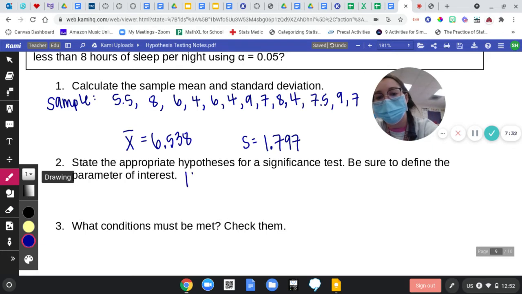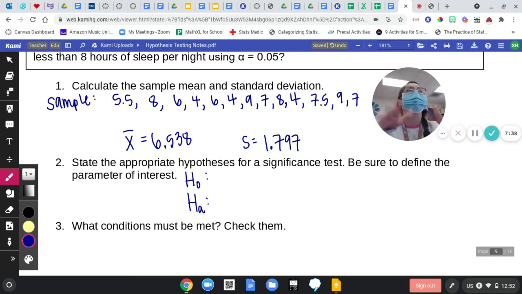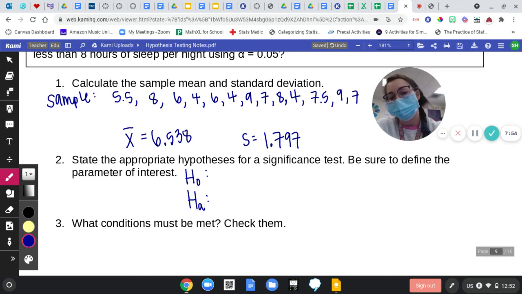H sub 0, that's our null hypothesis. H sub A is our alternative. The null is no difference. The null I actually do second; I am going to write the alternative first. The alternative is what the researcher thinks. So what do I think again? That y'all get less than 8 hours of sleep. So I think that y'all's true average is less than 8.